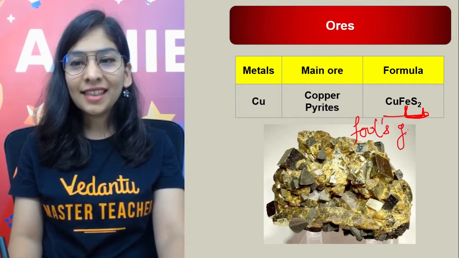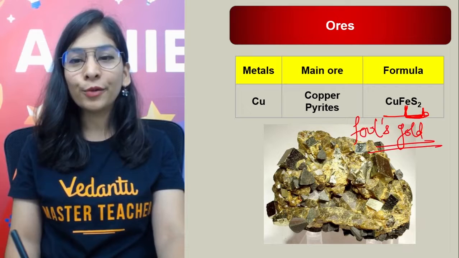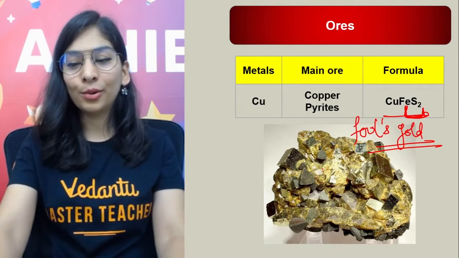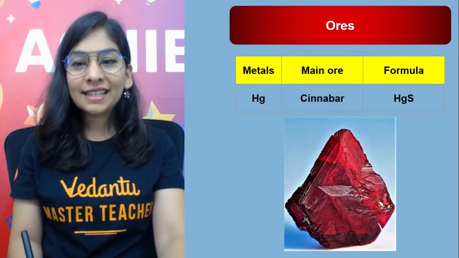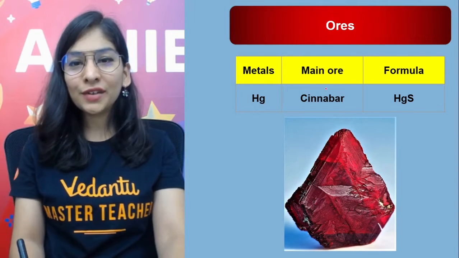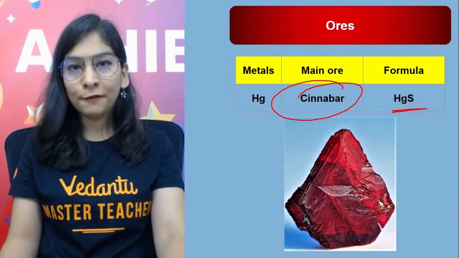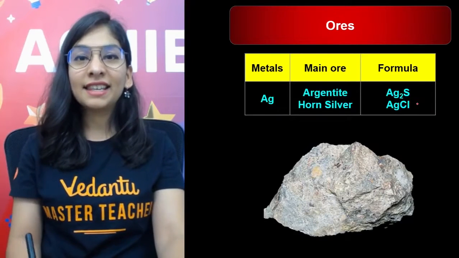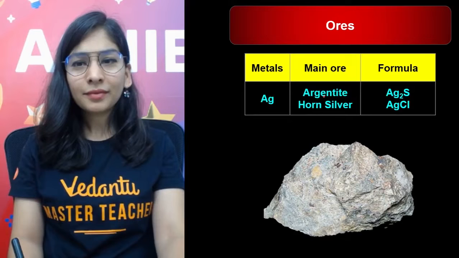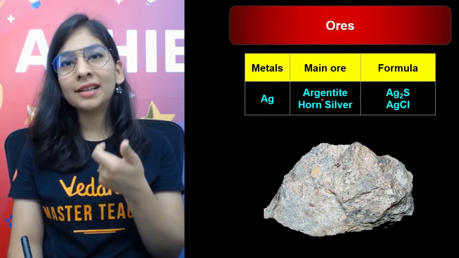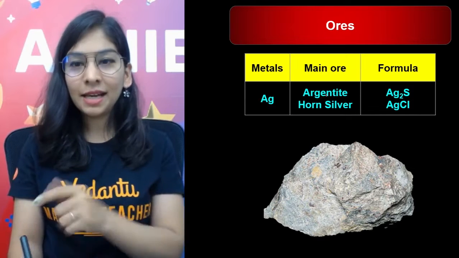Isn't it amazing? This is called fool's gold because its appearance is more like gold. Okay. And cinnabar, look at it. How beautiful this is. Cinnabar is the ore of mercury, and that is mercury sulfide. Yes. And silver. This is a funny name. Argentite, this name is a bit common. Argentite comes from Argentum, which is silver's Latin name.